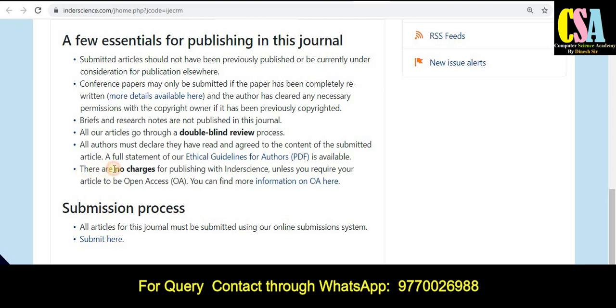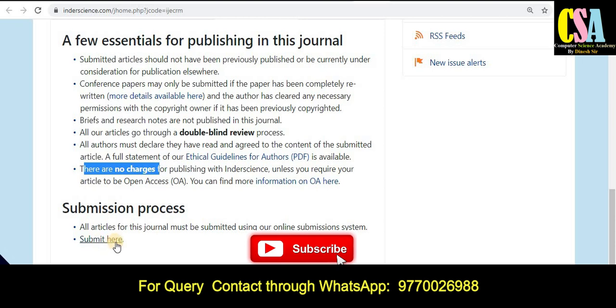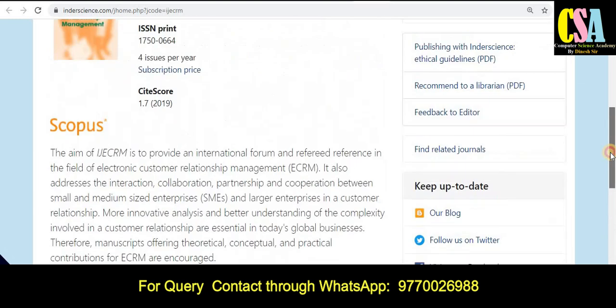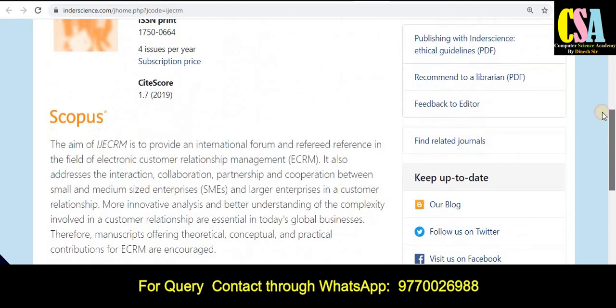As you can see here, there are no publication charges, which means you can publish your research paper freely. If your research paper is ready, then using this link you can submit your research paper. Just click on this and it will be redirected to the submission page. तो आप submission page पर पहुंच जाएंगे, आप वहां पर अपना पेपर को इजीली सबमिट कर सकते हैं.